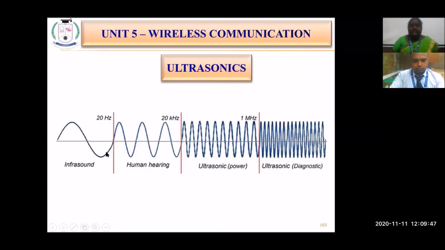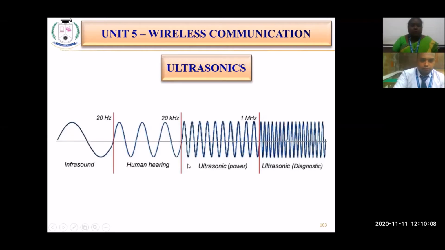First there is infrasound, which is a very low frequency, in the range below 20 hertz. The human audible range, the human hearing range, is from 20 hertz to 20 kilohertz. Beyond that, above 20 kilohertz, it is called ultrasonic.